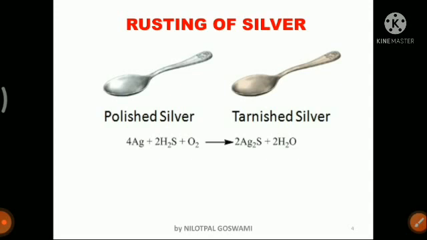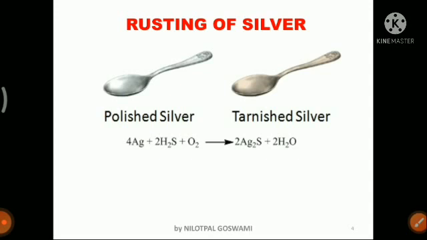Okay, in this reaction you can see that I am calling it an oxidation reaction. But you see that no oxygen is added to silver, and neither is the silver losing a hydrogen atom. Then why am I calling it an oxidation reaction?